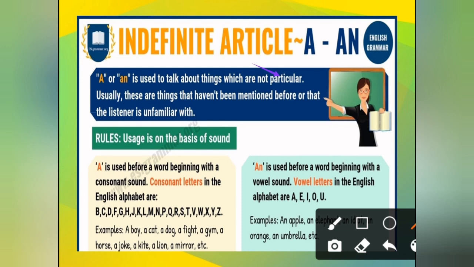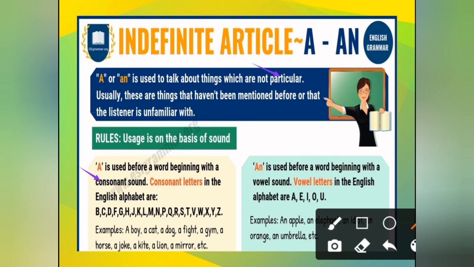Okay, so rule 1, we are going to see how to use them. "A" is used before a word beginning with a consonant sound. Now the confusion is with the consonant. What are the consonant ones? Now see, I am here not saying before the consonant letter, I am saying consonant sound. Okay, make sure, sound.